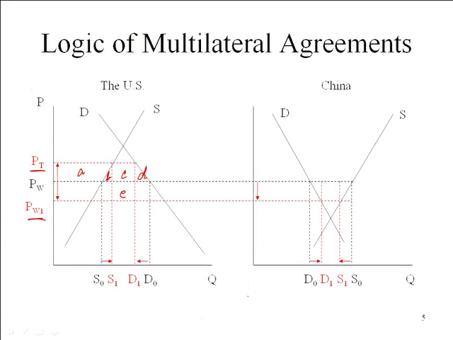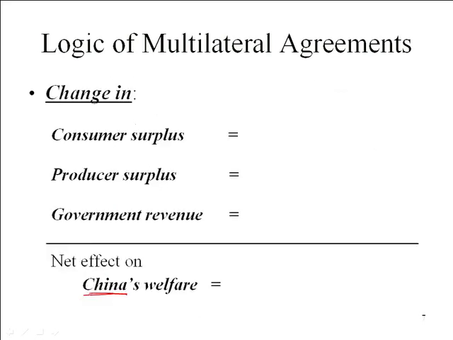We can also look at the various areas that we have here. We're going to have more areas. Okay, so I want to label all those little areas in there. And now we can calculate the net change, consumer surplus, producer surplus, government revenue. And what we see for China is that consumers are better off by area A plus B, but Chinese producers are worse off by A, B, C, D, E. China did not impose a tariff, so there's no tariff revenue. So China's welfare clearly declines by C, D, and E.